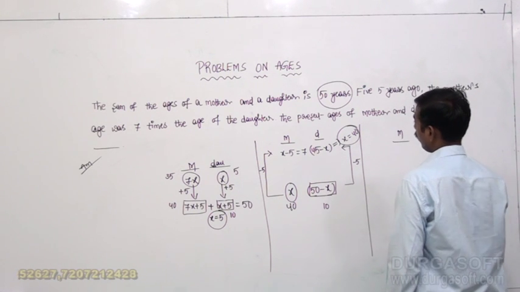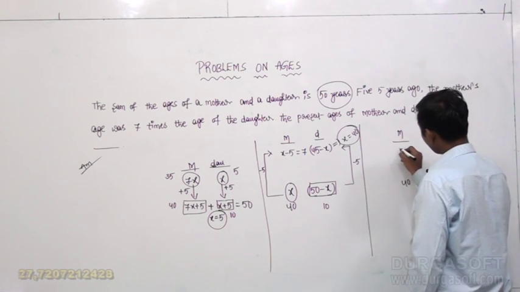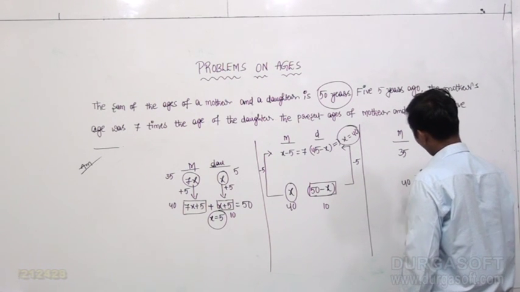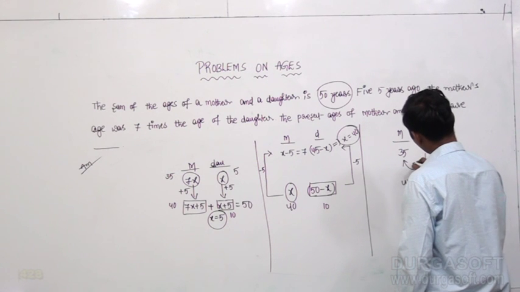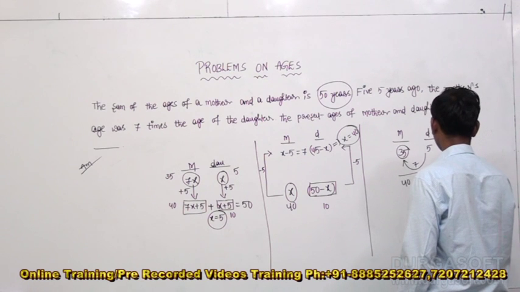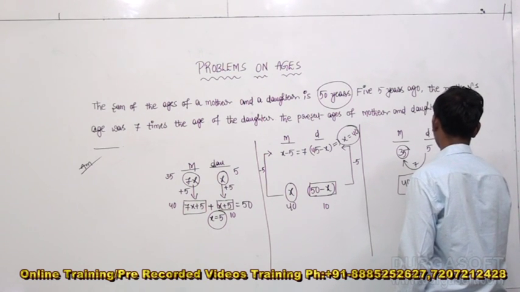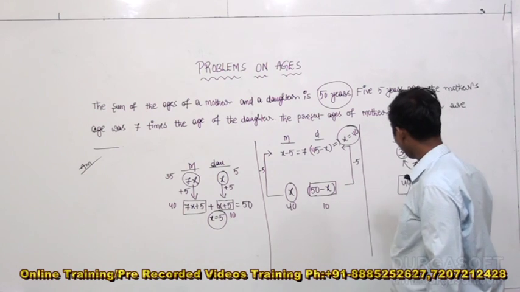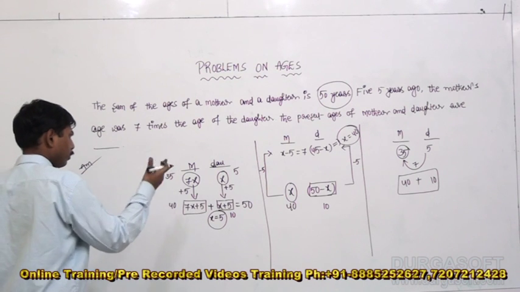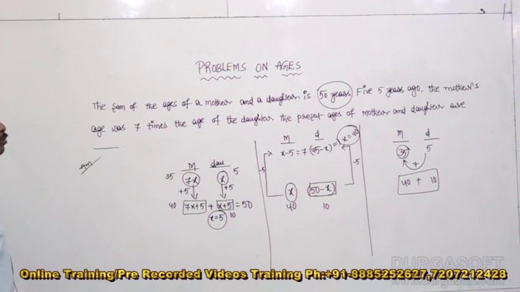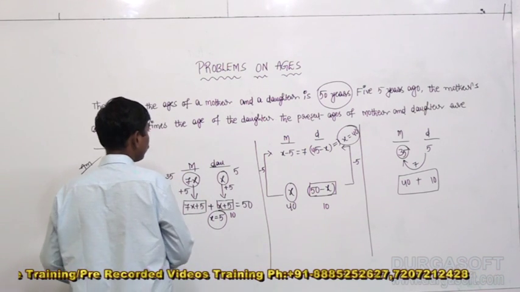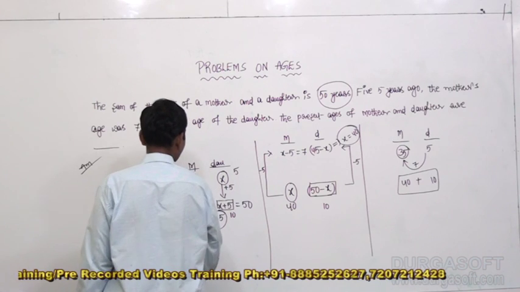Great. Five years ago, what would be the age of the mother? 35. Five years ago, what would be the age of the daughter? 5. Five years ago, the mother's age was how many times her daughter's age? 7 times. So we have satisfied the conditions. The present ages of the mother and daughter are 40 and 10. 40 plus 10, 50. That is how we have satisfied the condition. Either way, we can follow any one of the methods. Even this one won't take much more than 20 seconds for you guys to simplify. That's all right. Let us go for the next one.